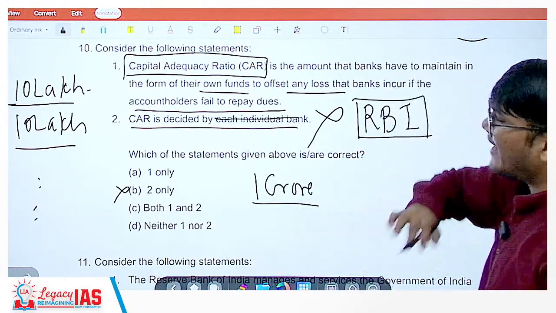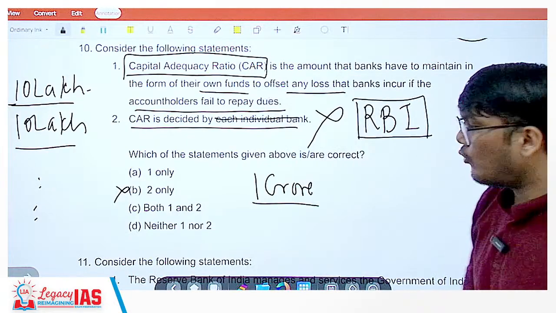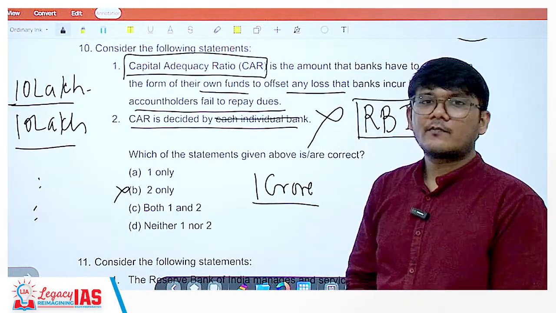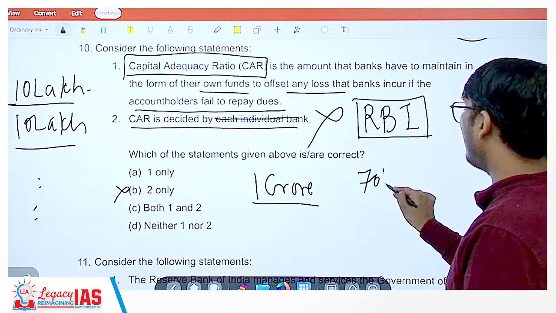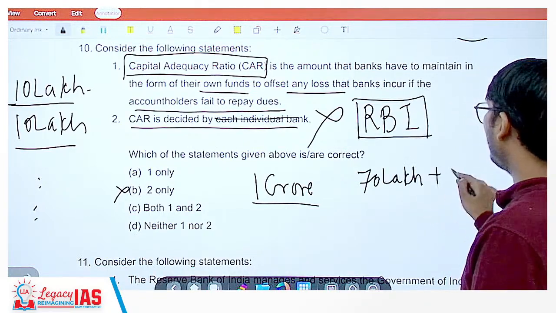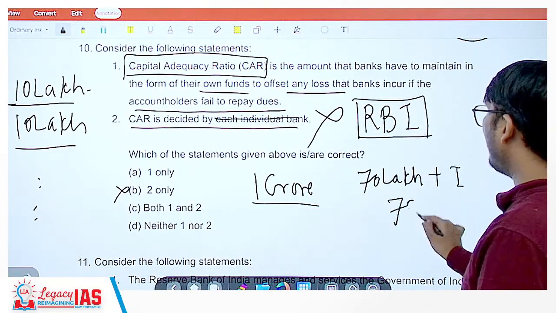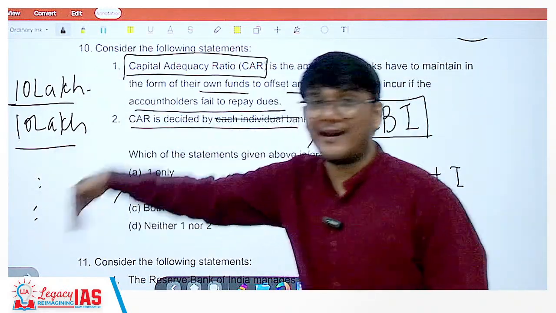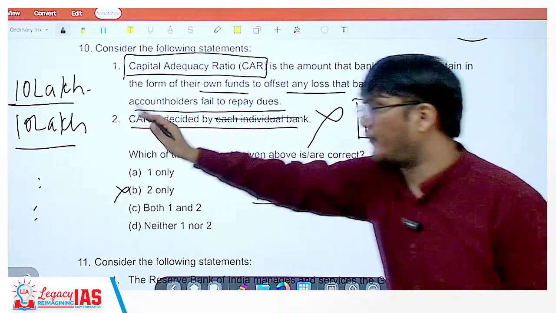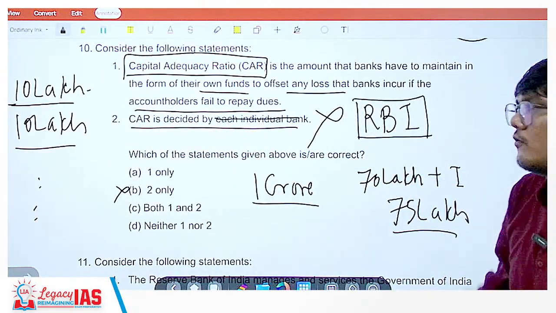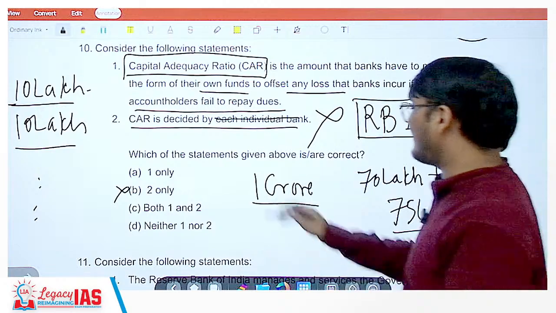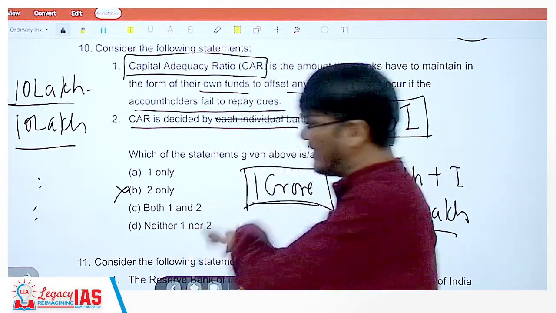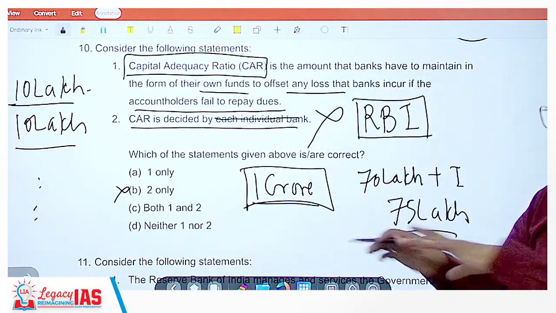Because if they give entire 1 crore as loan and only 7 people repay it, so only 70 lakh plus interest. So let's say about 75 lakh comes back. But you have to give 1 crore plus interest to the people who fixed deposited the money in your bank. So from where will you have the money? That is why some amount from this 1 crore is kept aside for such shocks.